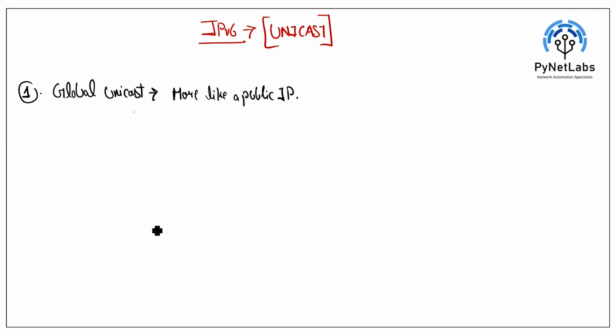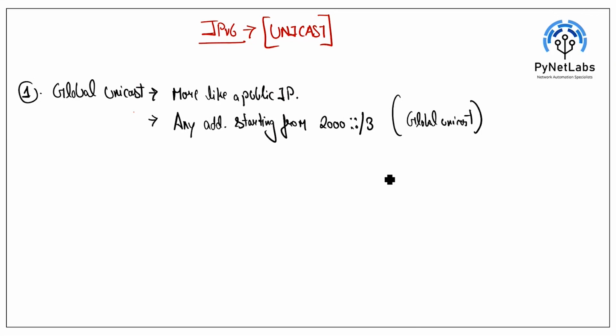So for the identification of IP addresses, we need some ranges, as in IPv4 we have class A, B, C with specific ranges. Here also IANA has done the same. Any address starting from 2000::/3 is identified as a global unicast address, which is pretty much similar to a public IP. Now, what does this /3 mean?